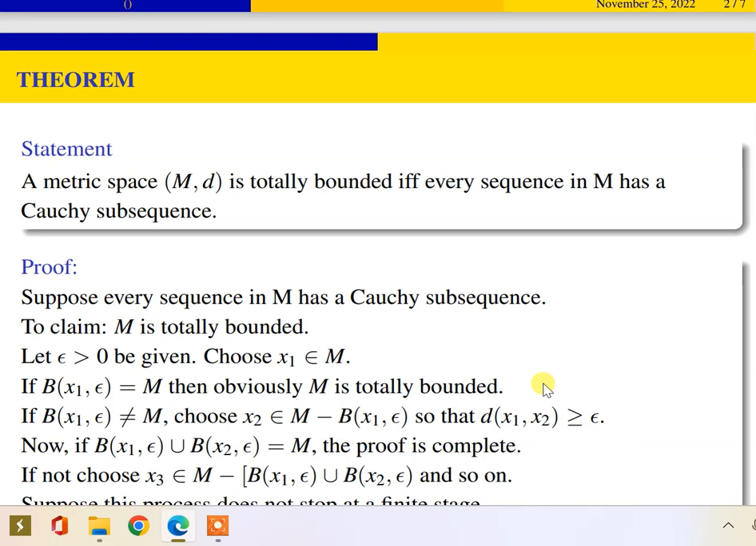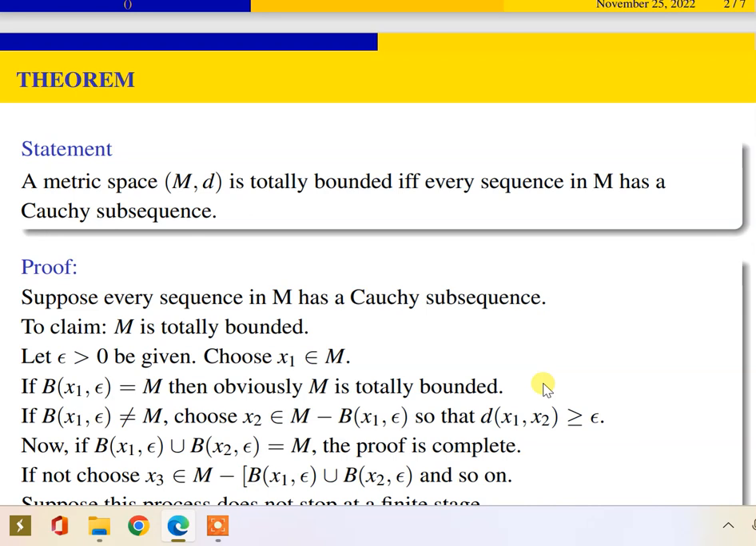Okay. So now we take a sequence in M that has a Cauchy subsequence. Let us take that sequence as xn. So what is our claim? M is totally bounded. So what is totally bounded? The finite union of open balls centered at n elements with the same radius epsilon gives M. That is what we aim to prove.